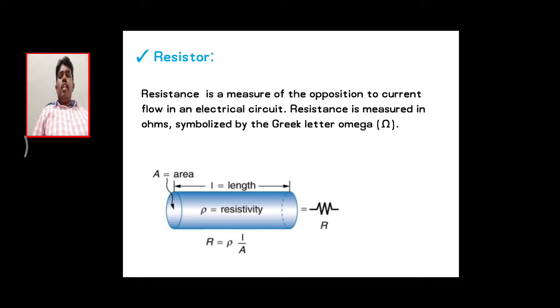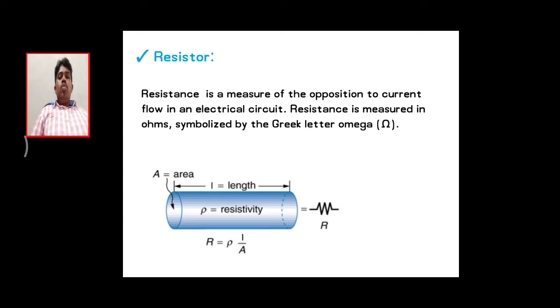The basic electrical elements are resistor, inductor, and capacitor. These are the basic electrical elements. Resistance is a physical property of the material which offers opposition to the flow of electrons, or the opposition to the flow of current, is nothing but resistance. Again, resistance is a physical property of the material which offers opposition to the flow of electrons or current.